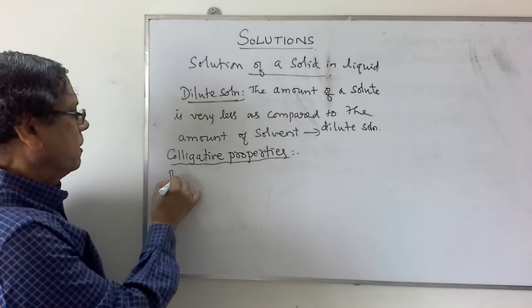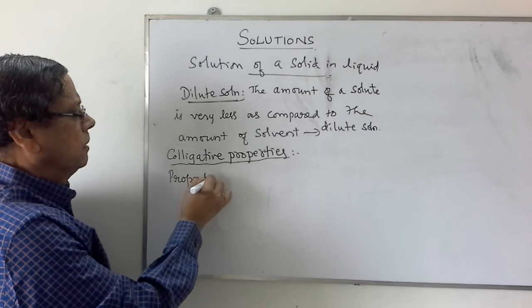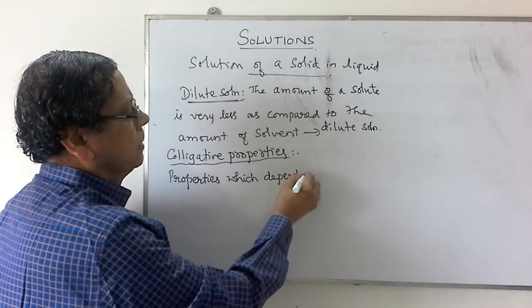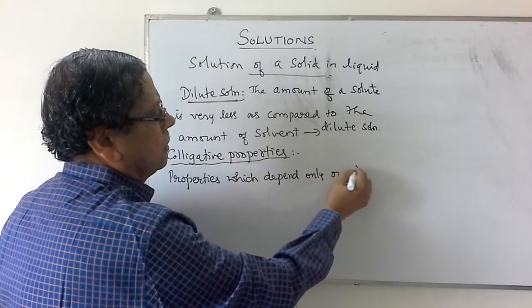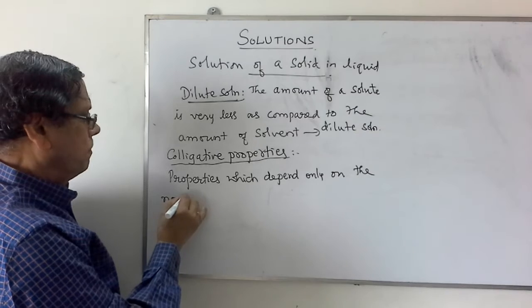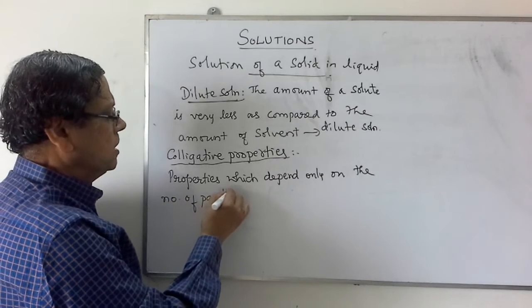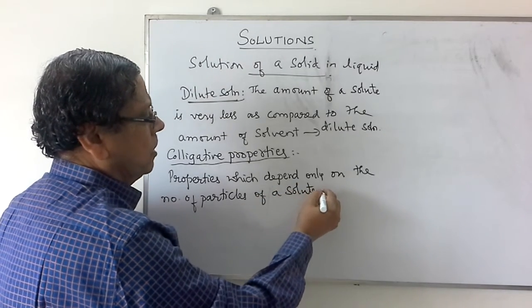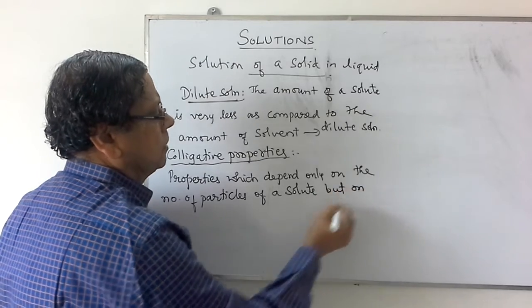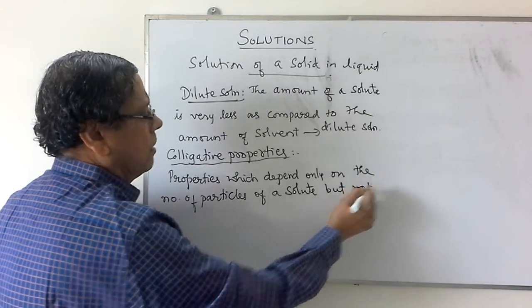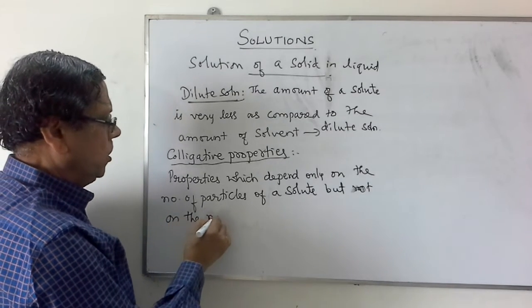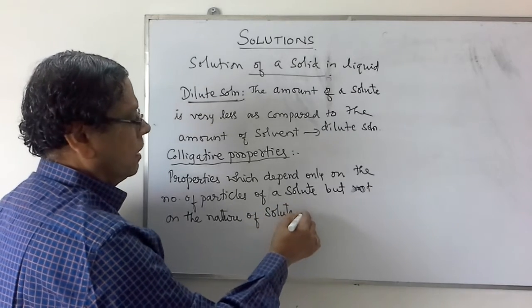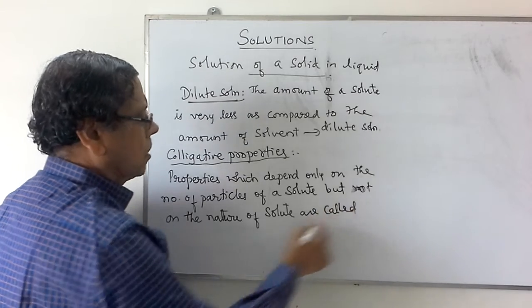So these are the properties which depend only on the number of particles of a solute, but not on the nature of the solute. These are called colligative properties.